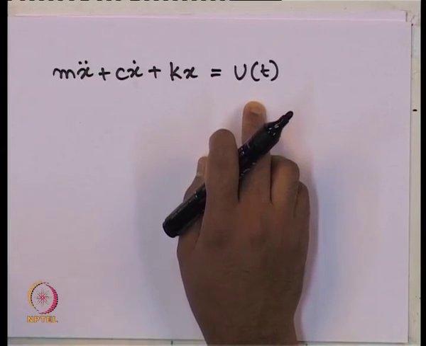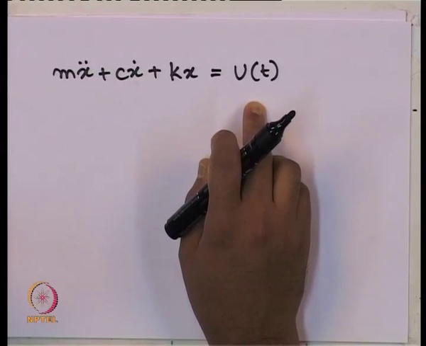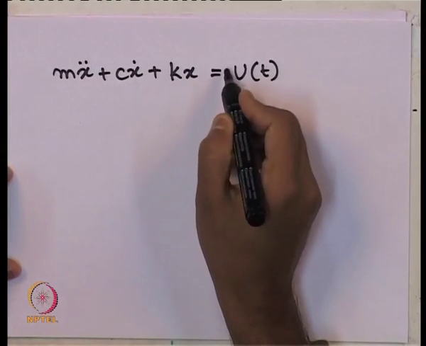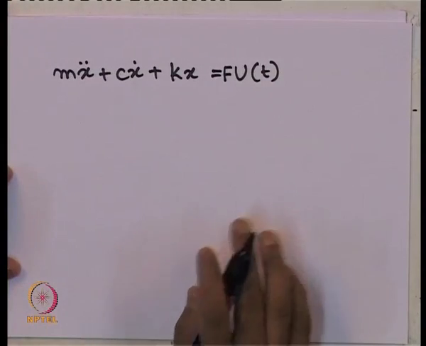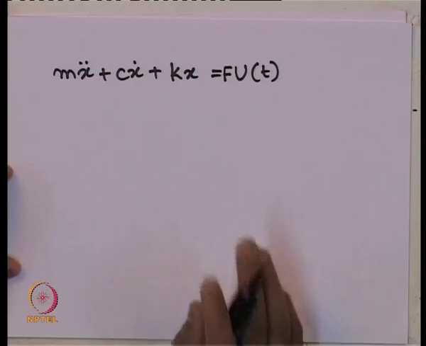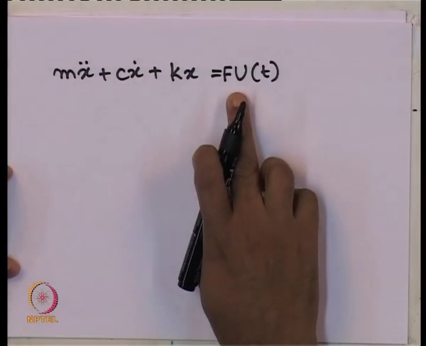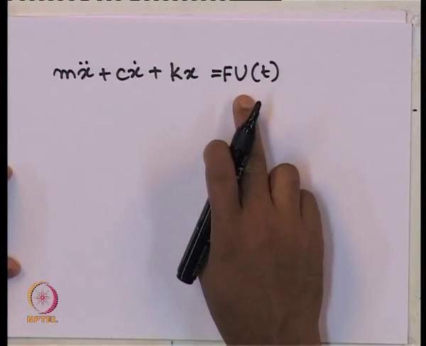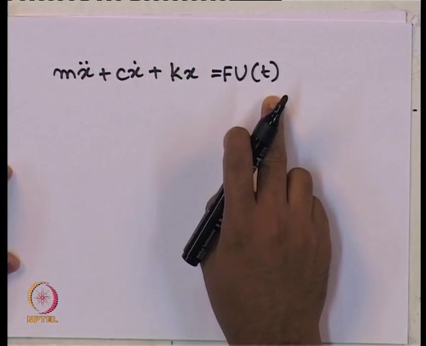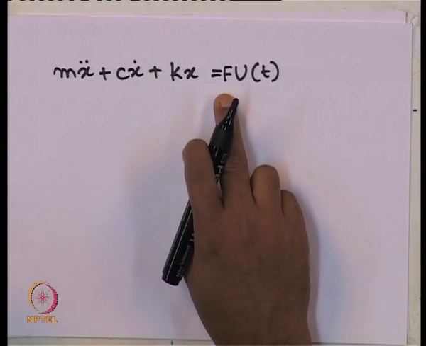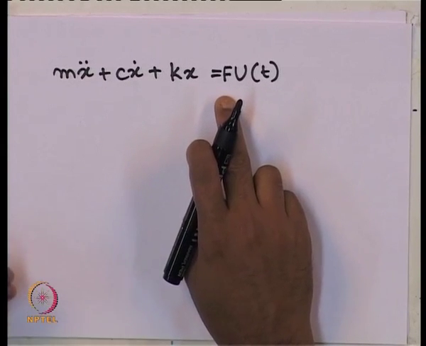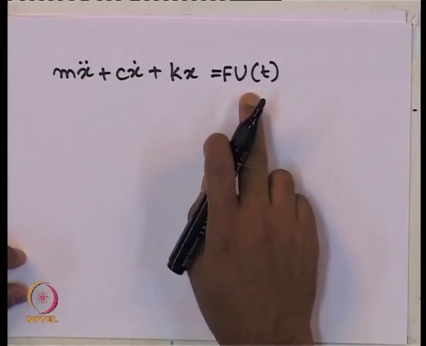Instead of unit load, if a load F is applied, what we should write? F of u(t). Is that clear? So, if there is a unit load, we express that function in terms of u of t. Instead of unit load, if there is a magnitude of force F, then mathematically we can write it as F times that function.